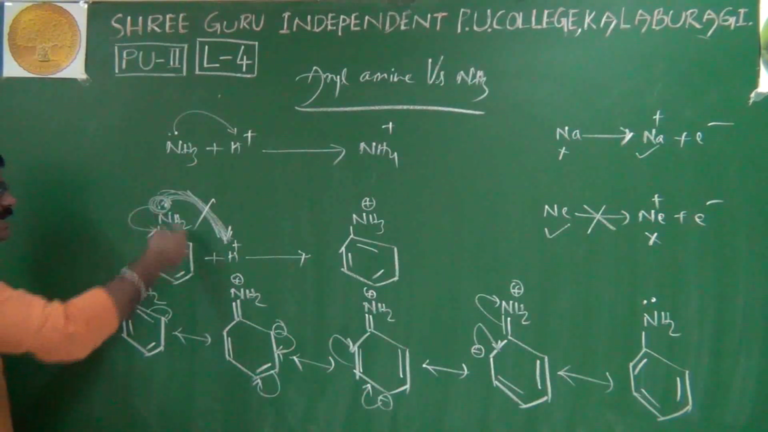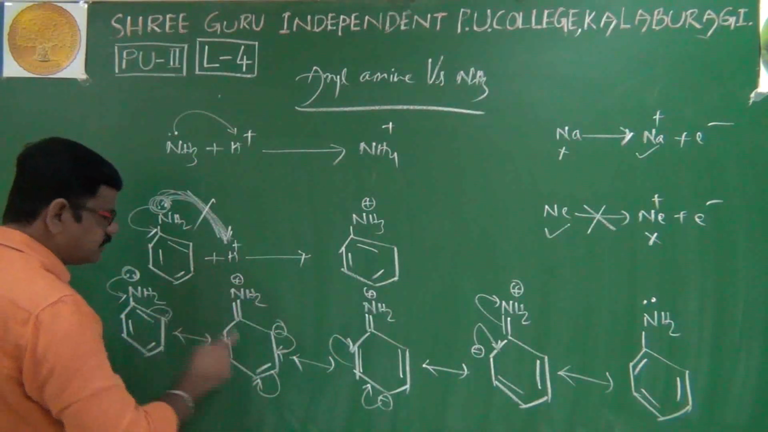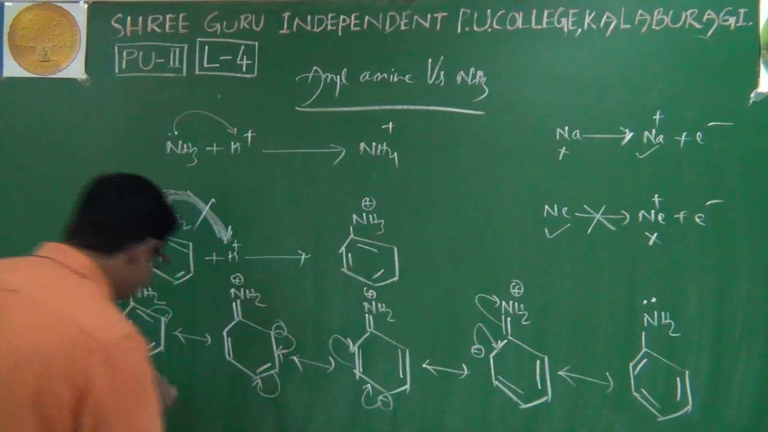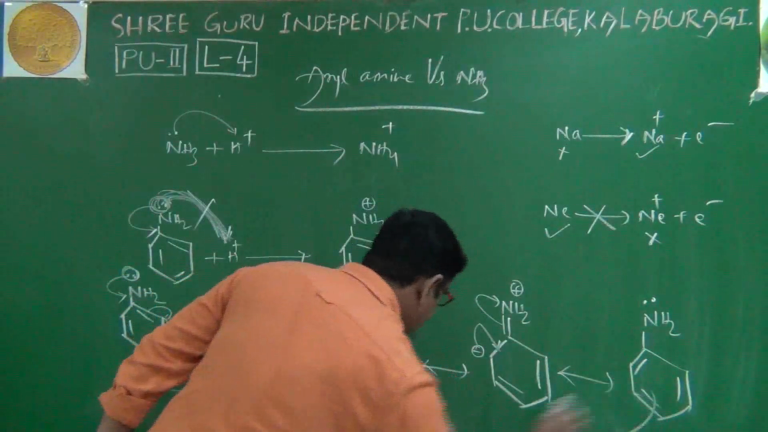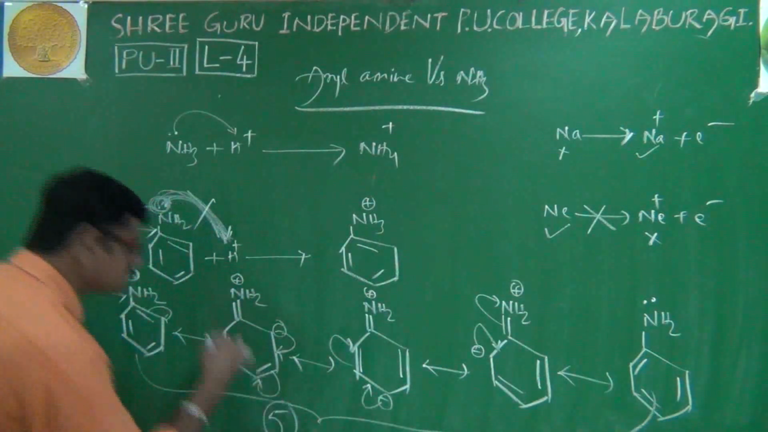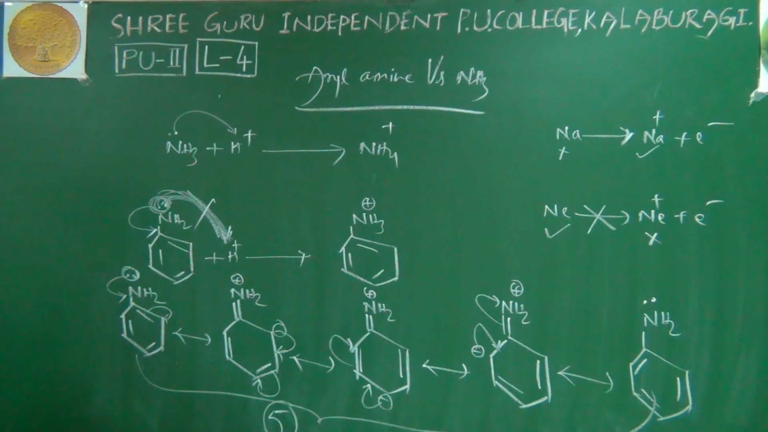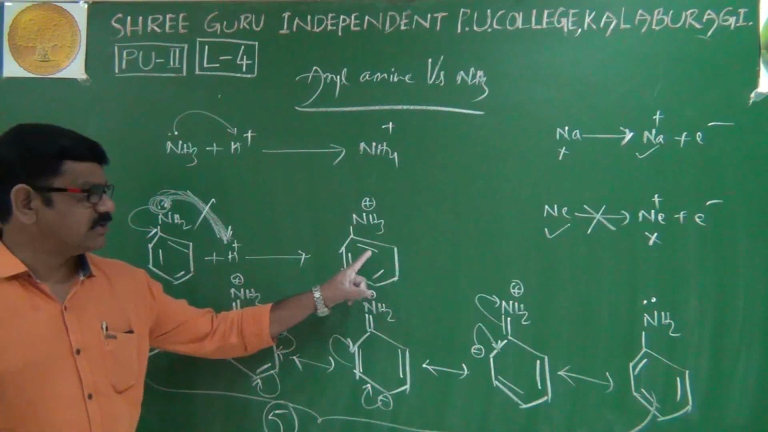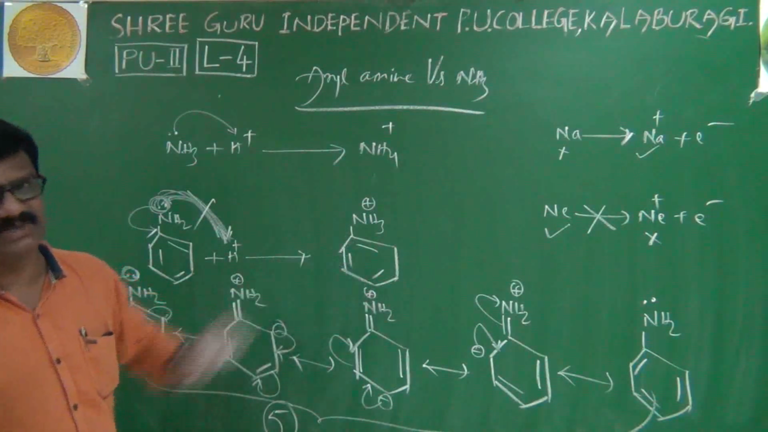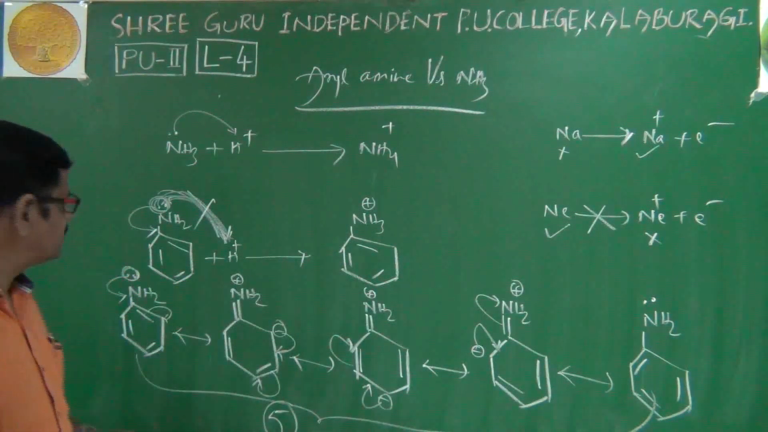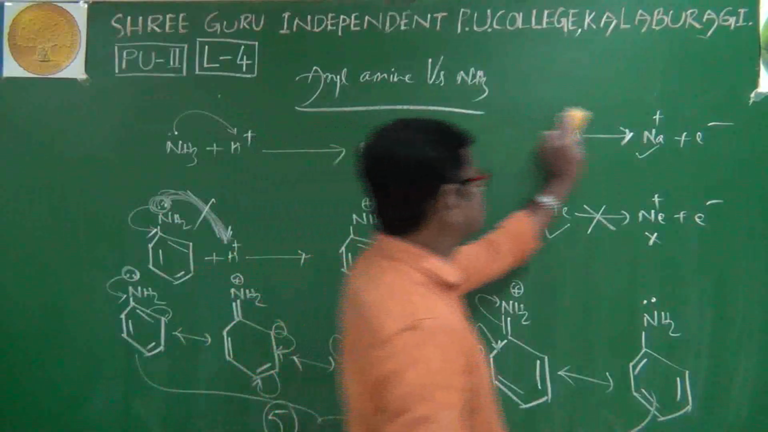Right. Now how many aniline resonance structures are there in total? 1, 2, 3, 4, 5. Aniline is showing a total of 5 resonance structures. Right. Now we will discuss the anilinium cation resonance structures. Anilinium cation resonance structures are like this.